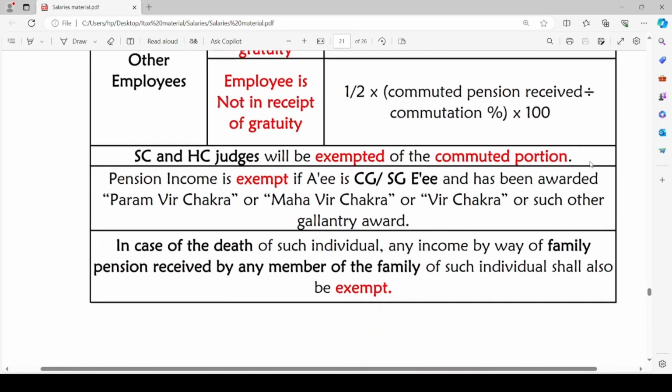Pension income is exempt if the assessee is a central government or state government employee and has been awarded Paramveer Chakra or Mahavir Chakra or Veer Chakra or such other gallantry awards. In case of death of such individual, any income by way of family pension received by any member of the family of such individual shall also be exempt. Remember these three important points regarding the pension.